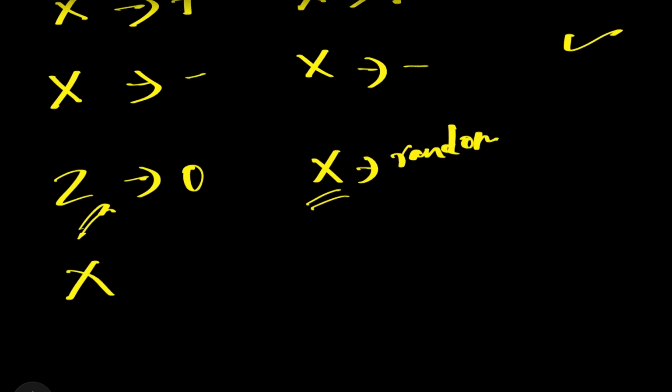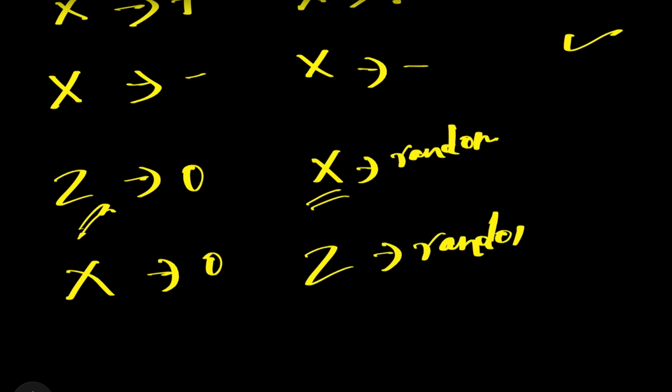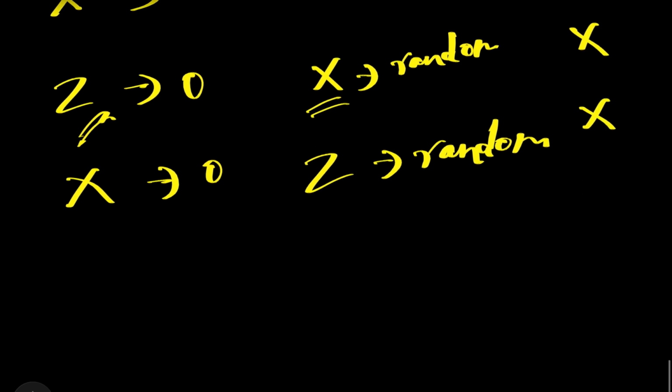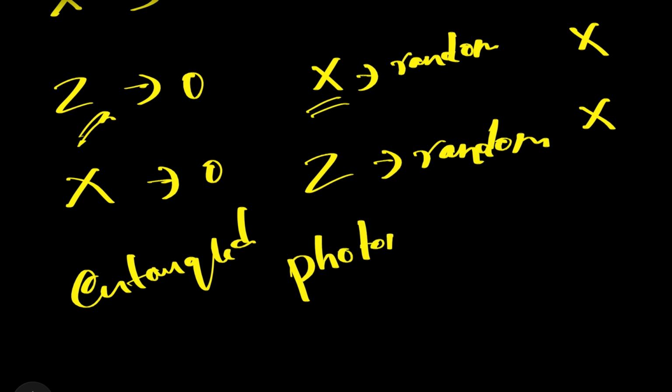If he is using an X, it may be a 0 or 1, just for consideration 0, and the other is using a Z axis, then again this also becomes random. In both cases, we are discarding the keys. So this is how the entangled photon will be measured.